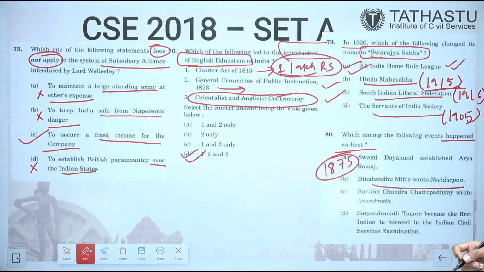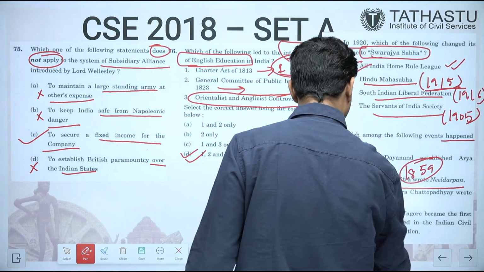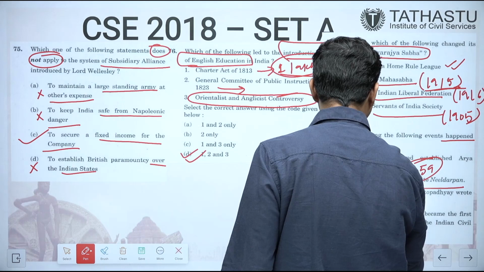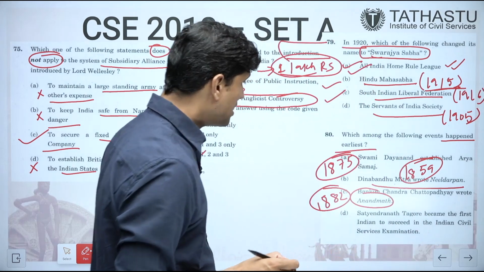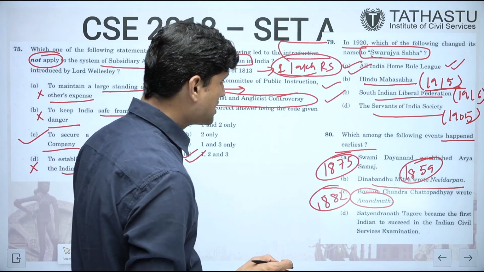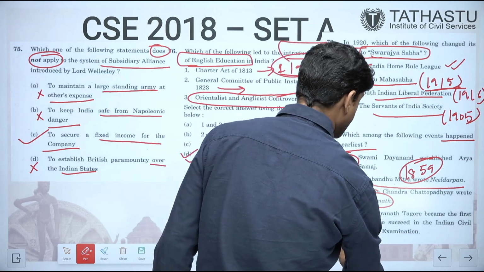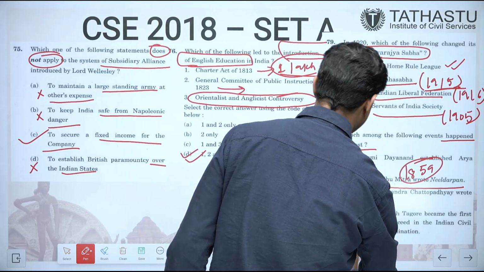So it was the time of 1859 when he had written Neel Darpan. Next is Bankim Chandra Chattopadhyay wrote Anand Math. What was the time? 1882. And next is Satyendranath Tagore became the first Indian to succeed in the Indian Civil Service, 1863.